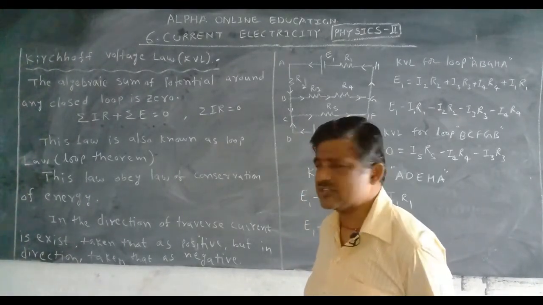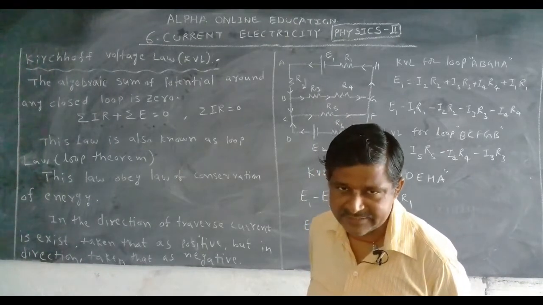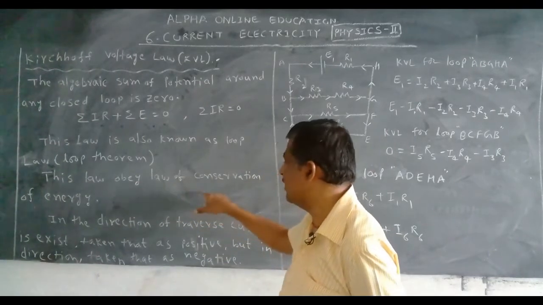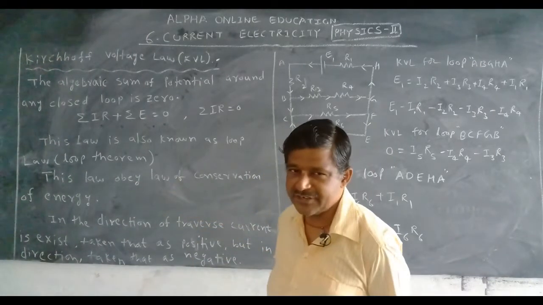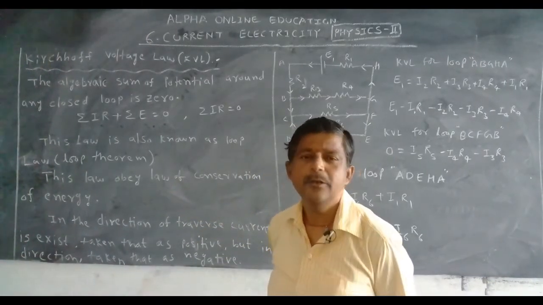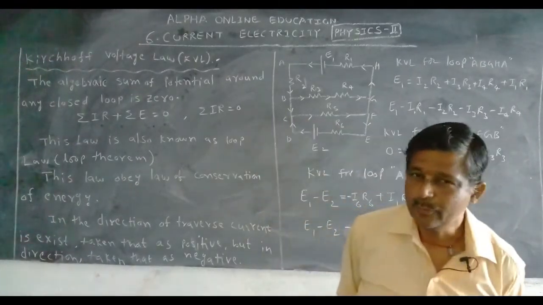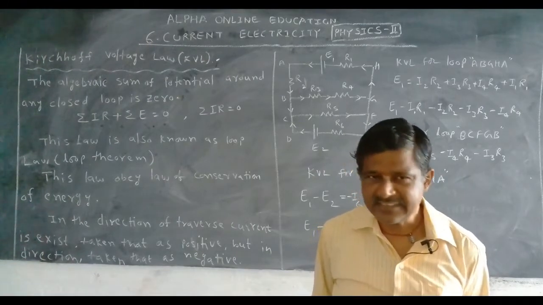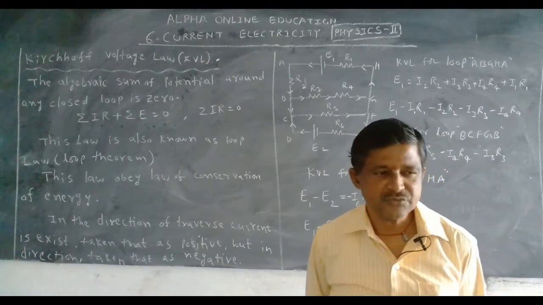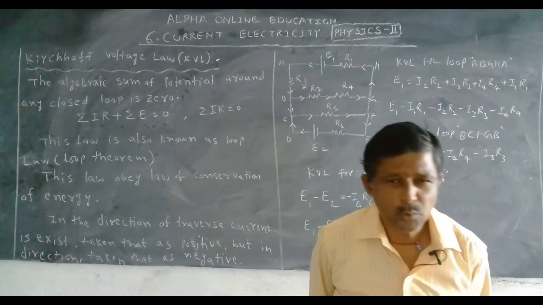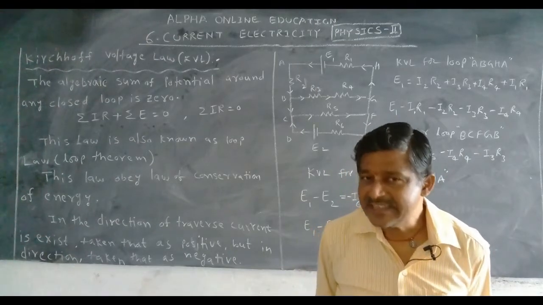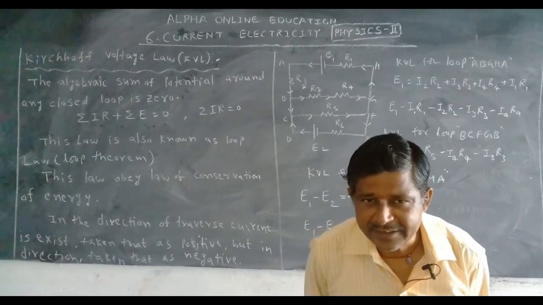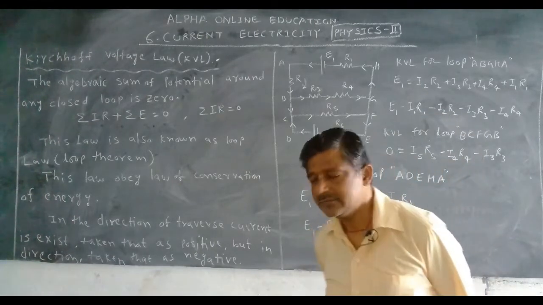Okay. Next, Kirchhoff voltage law obeys the law of conservation of energy. Why? Potential is energy. V is equal to I into R, where I is the current. That's why Kirchhoff voltage law obeys the law of conservation of energy. Okay.